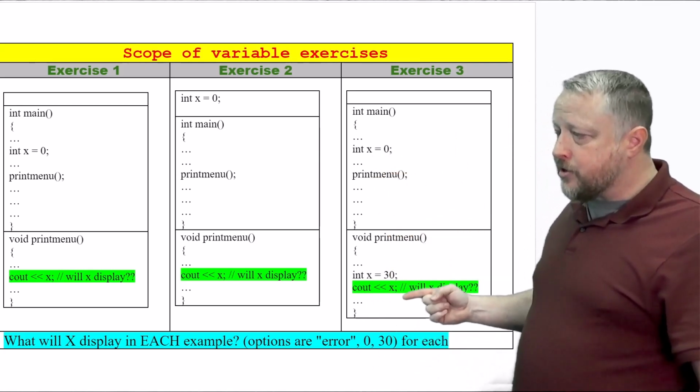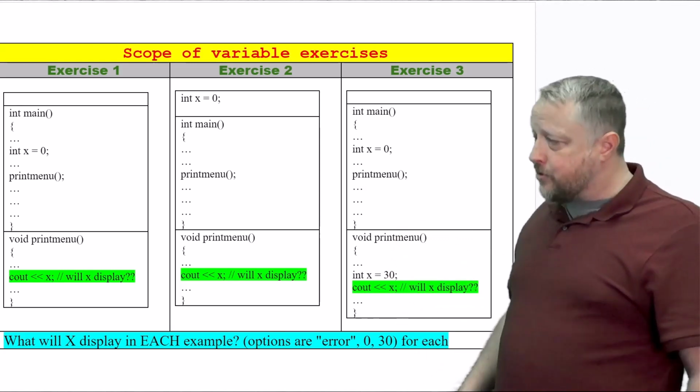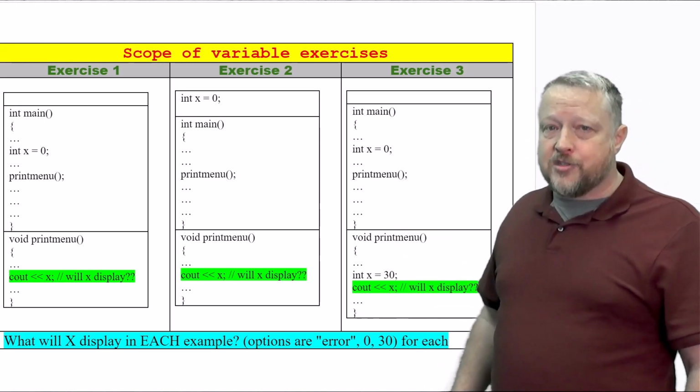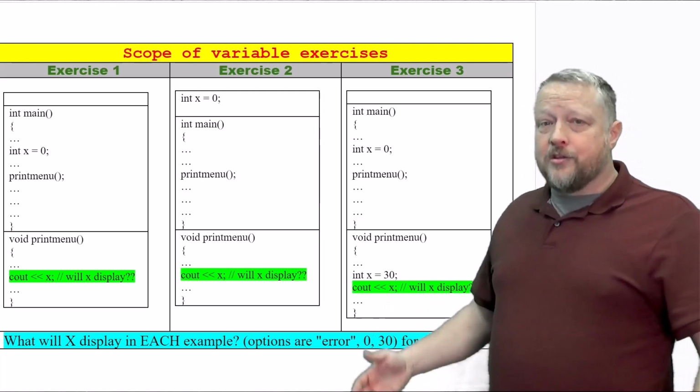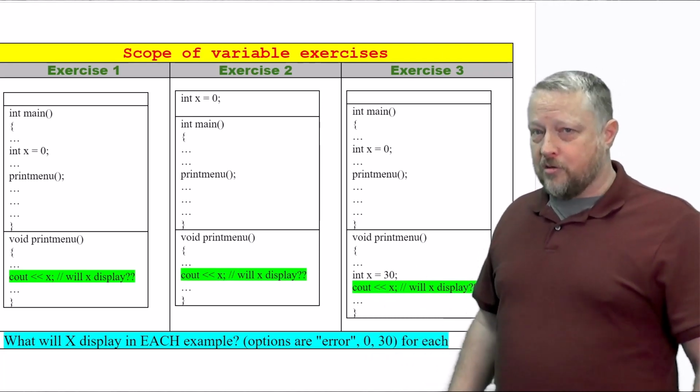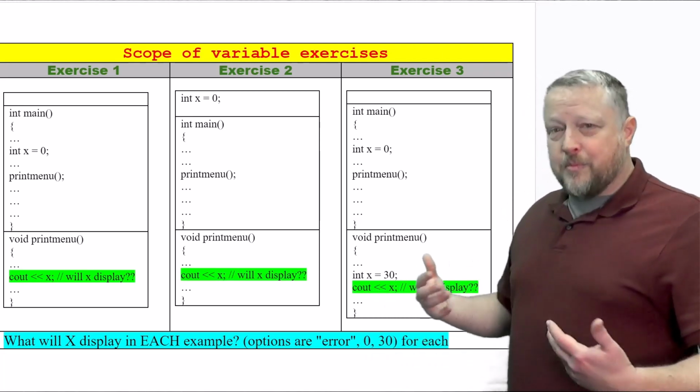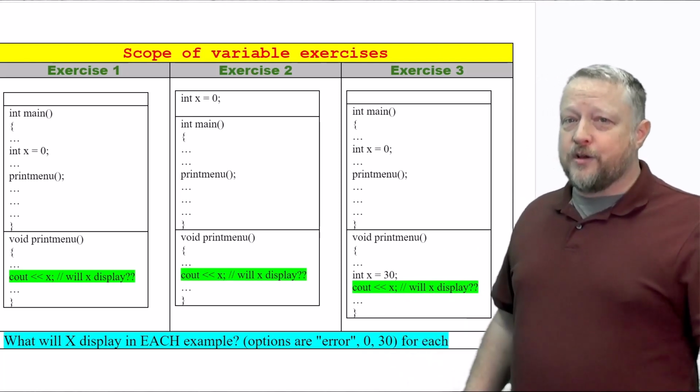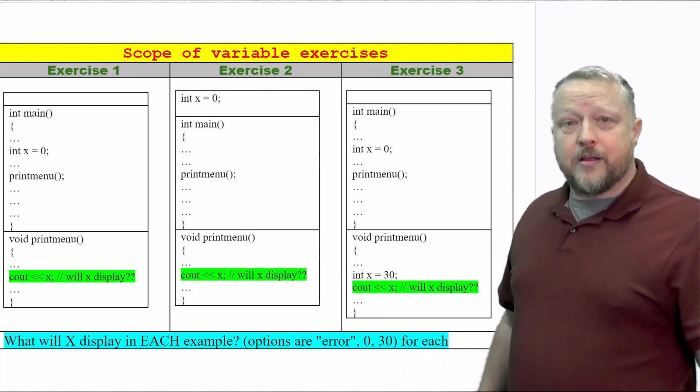So the answer is 30, but yes, there could be 2 variables that are alive at the same time, named X. There could be two Sean Lupolis in the world. God help us all. That other person's going to be very different than I am. At least I hope so. But anyway, it's a possibility.